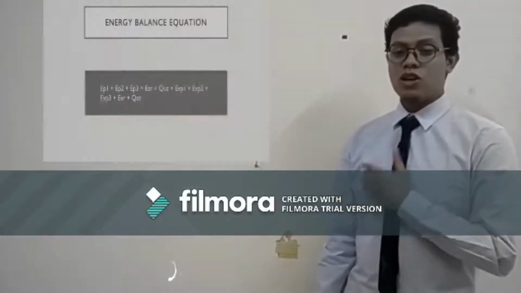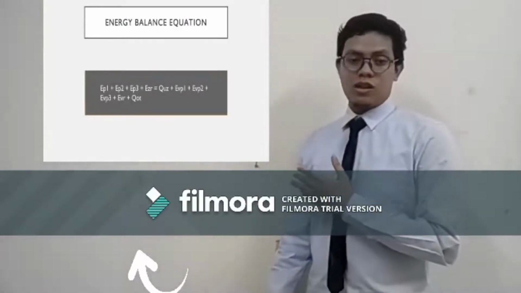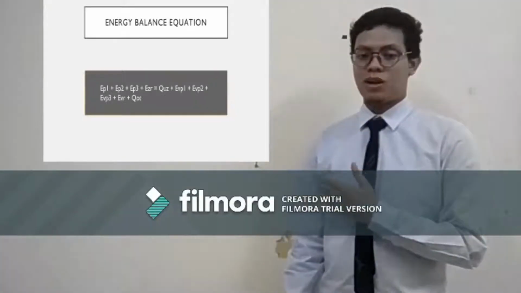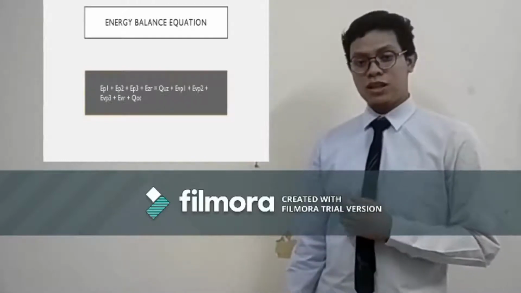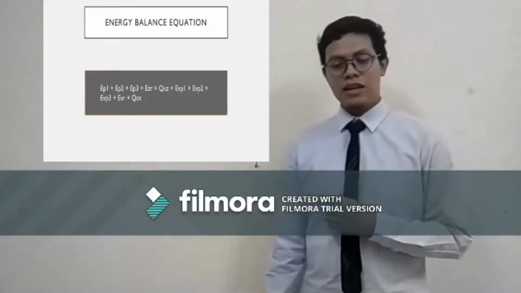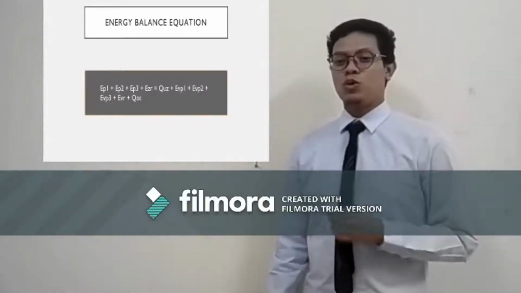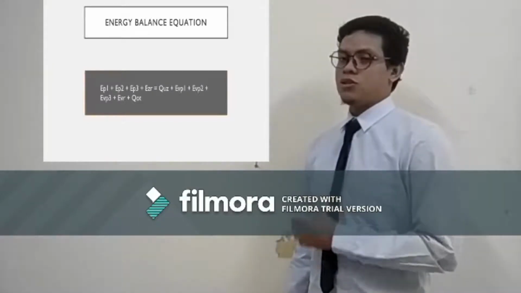As we can see, the equation for the energy balance is EZR plus EP1 plus EP2 plus EP3 equal to QUZ plus EVP1, EVP2, EVP3 plus QOT. That is the formula for the energy balance equation.